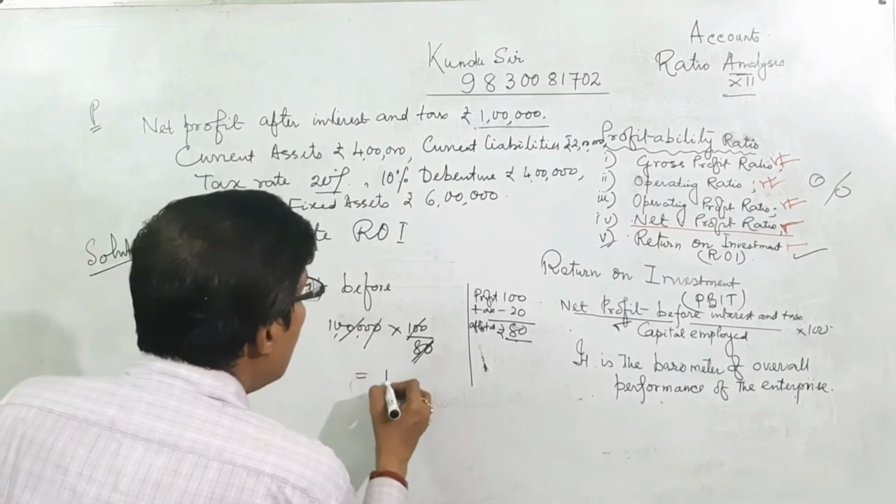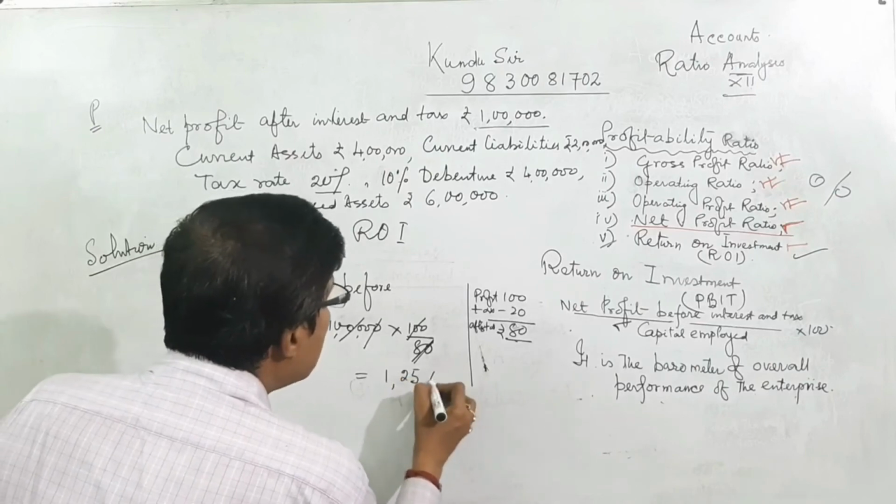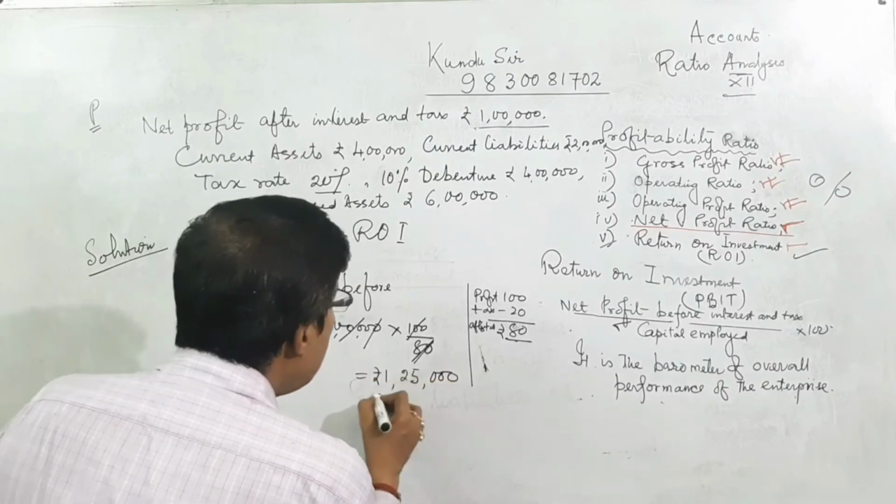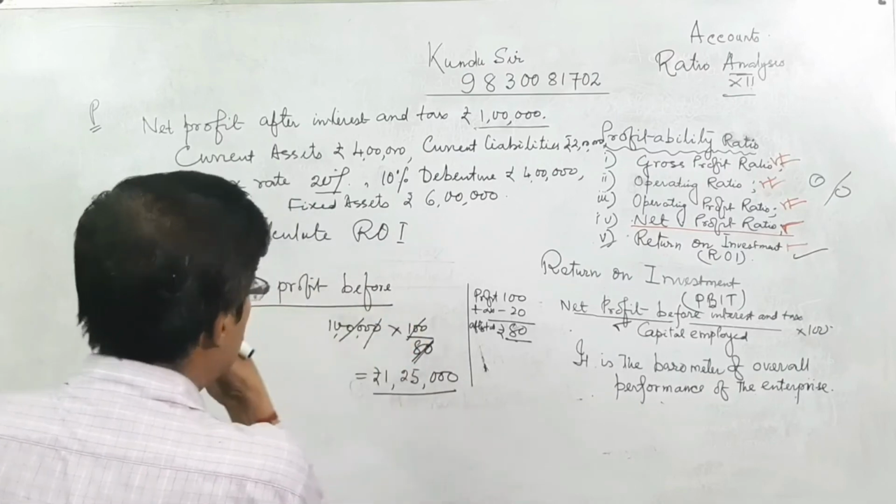We get 1,25,000 equal to profit before tax.